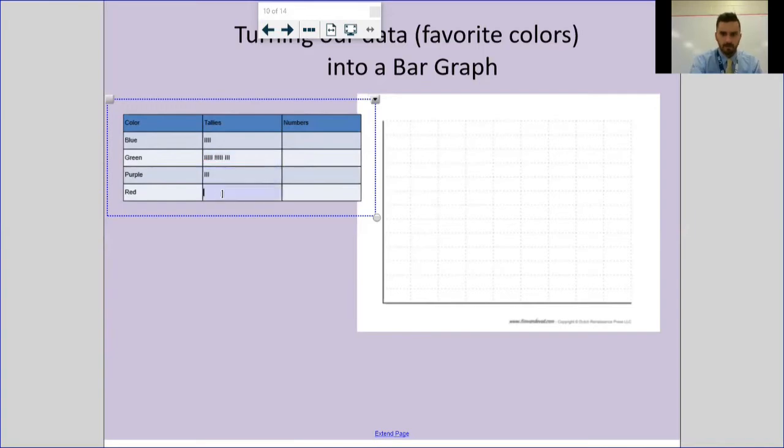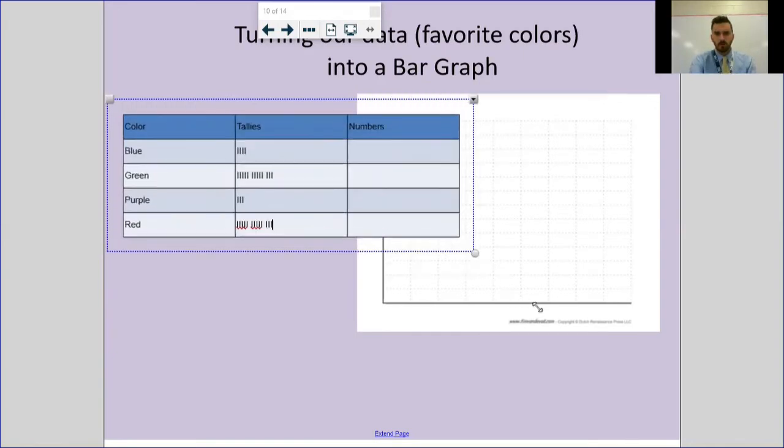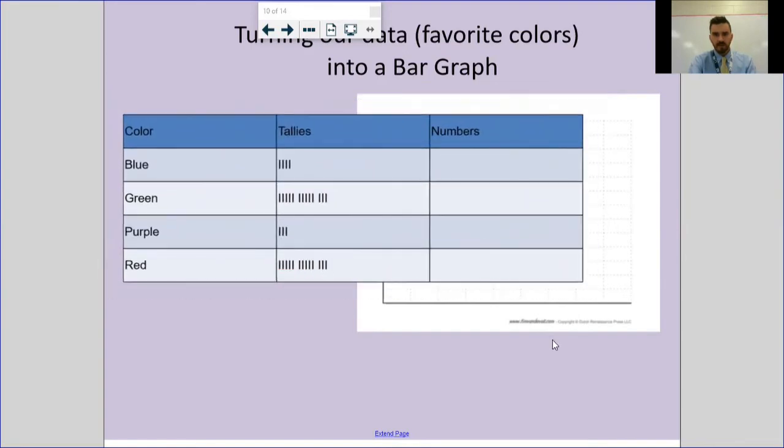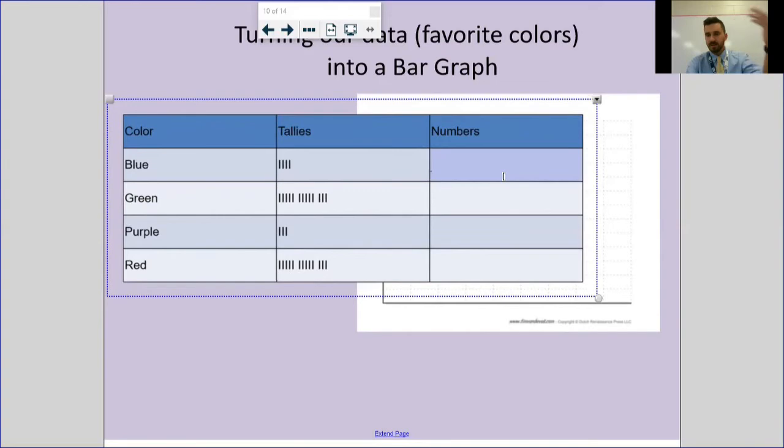Let's give red a bunch of votes. All right, so I'm going to make this a little bit bigger real quick. Looking at our frequency table, you've got your tallies, and then where we put the numbers is how many times we saw that number, or how many tallies that color has. So for blue, what number should I be putting? 4.